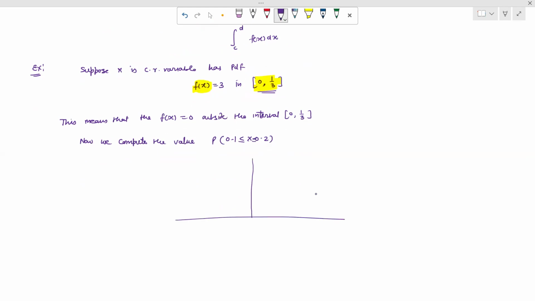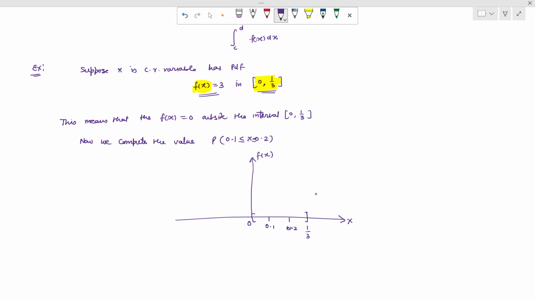So when we are drawing this, the interval here has origin 0, and suppose we are considering 1 by 3 on this side. This is our x-axis. Here is the function fx, which is constant, equal to 3. 1 by 3 means approximately 0.33. So 0.1 also lies here and 0.2 also lies on this side, that means in between 0 to 1 by 3.